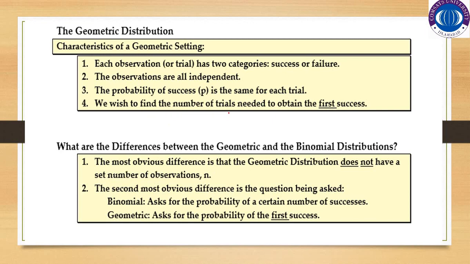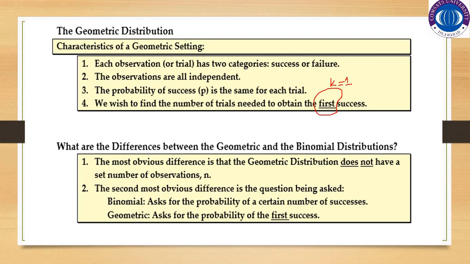We wish to find the number of trials needed to obtain the first success. This point is the basic difference between the negative binomial and geometric distribution. This first success means k is equal to 1. Whenever we get the first success in the experiment, we will immediately stop the experiment.